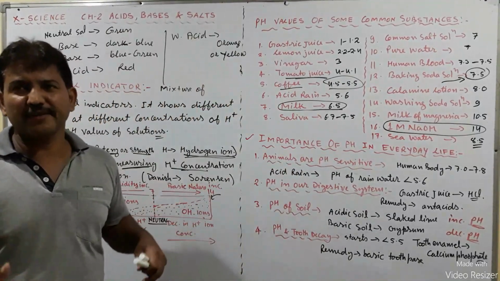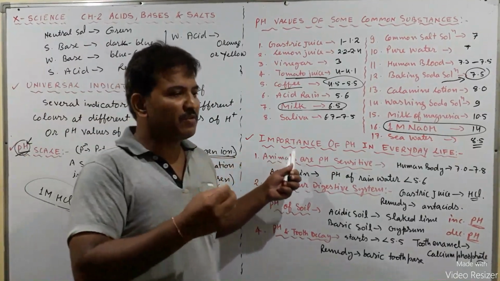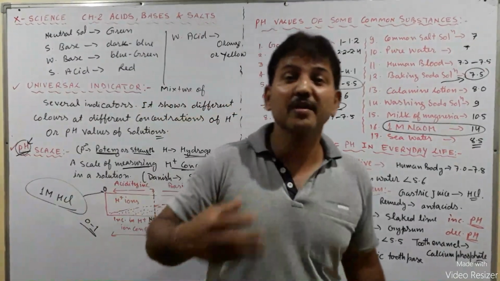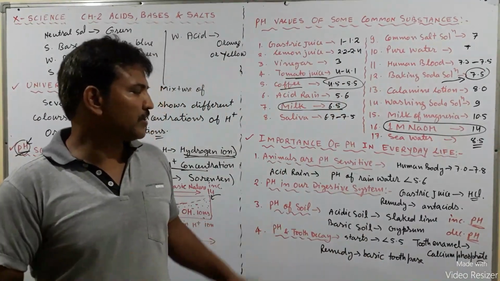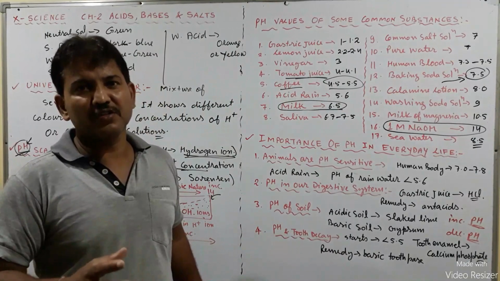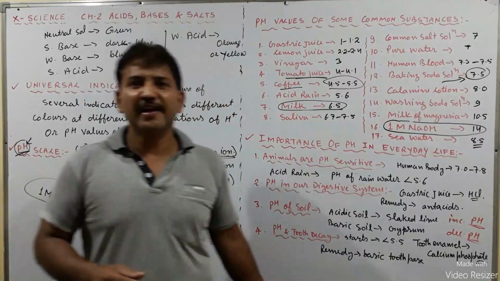When we have not eaten anything, the pH of our mouth is neutral or a little bit basic. But when we eat some sugary substance, sugars, chocolates, toffees, or even when we eat food